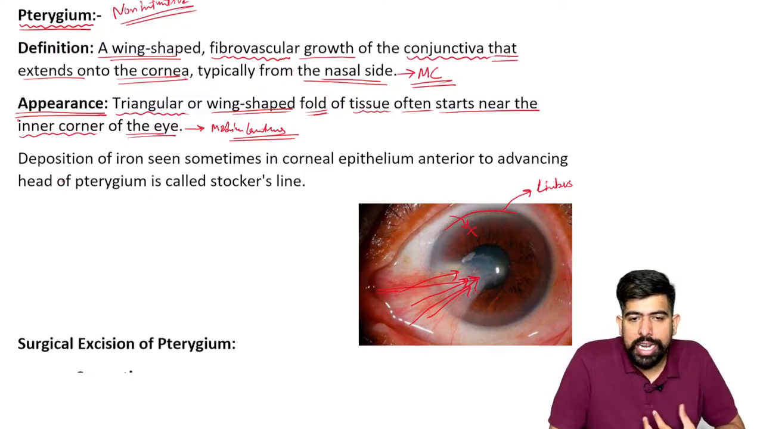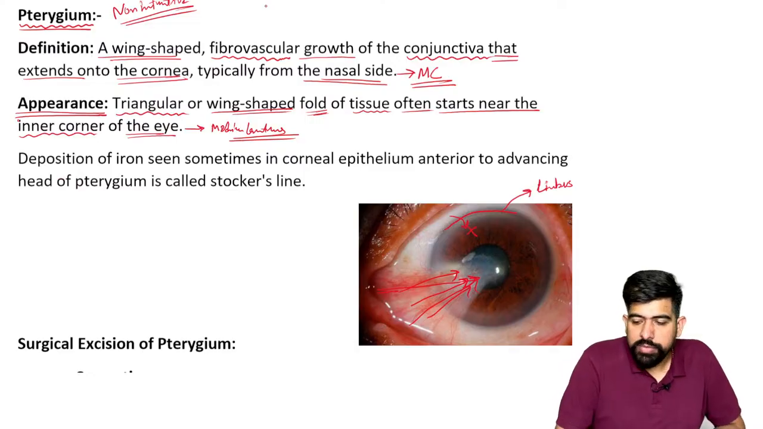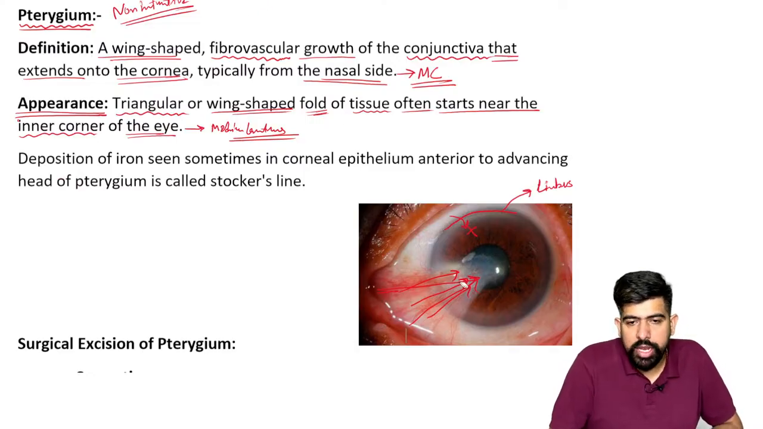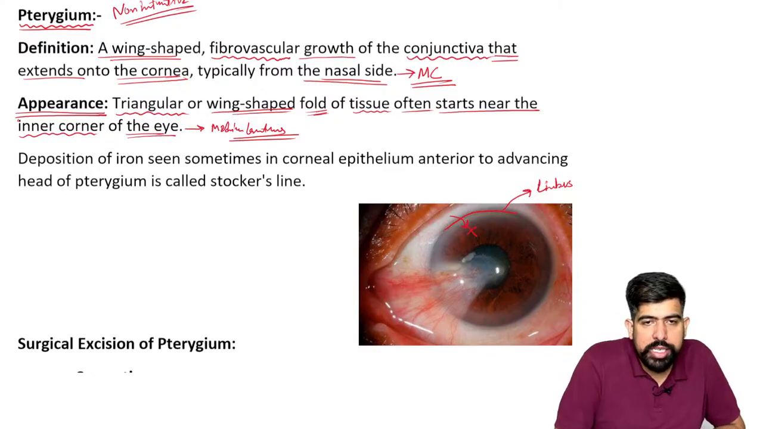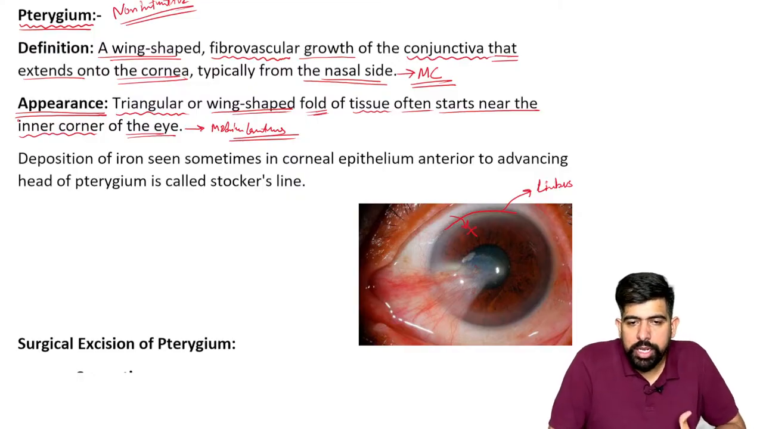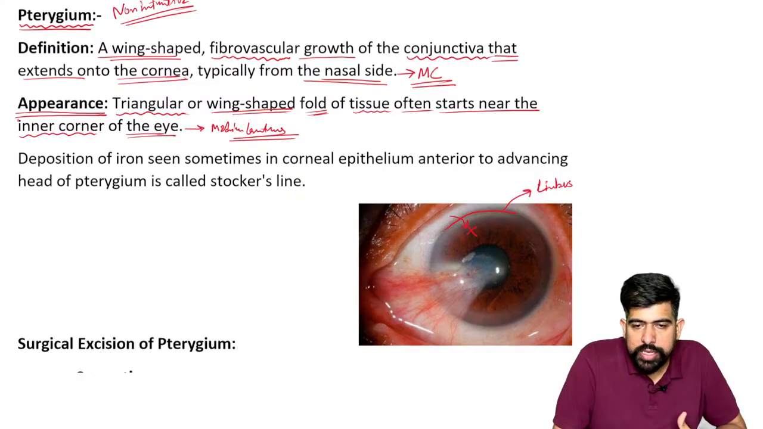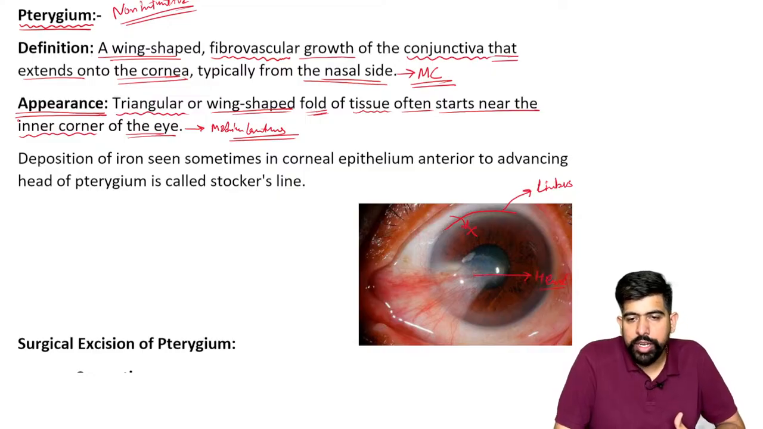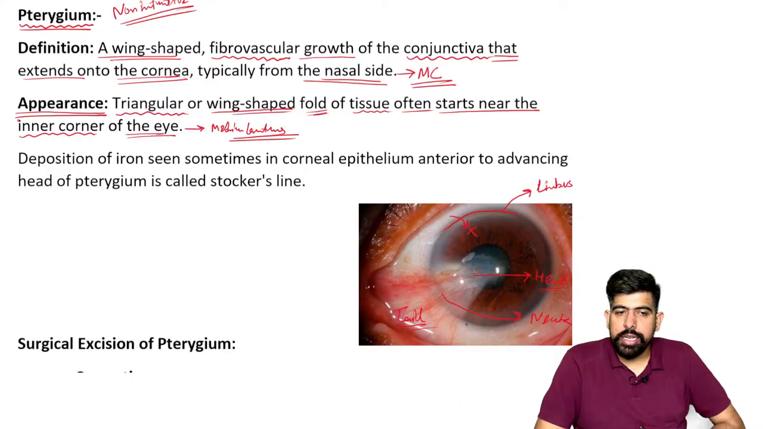Next, what more can be seen over here? If I erase this, what can be seen? This pterygium has three parts. What are these parts? The first one is the head of the pterygium, near the limbus it has the neck, and the last one is the tail part. Head, neck, and tail.